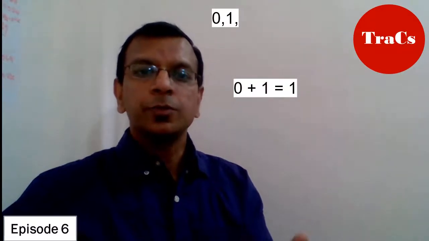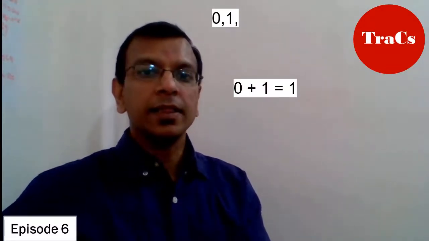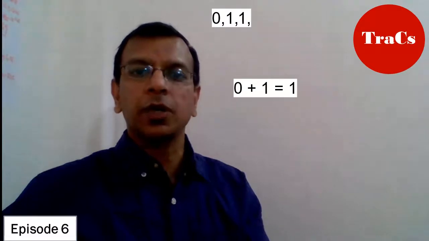So let us begin by understanding what the Fibonacci series is and a brief history of it. The series was first invented by an Italian mathematician named Leonardo Fibonacci, and that's exactly where it derives its name from, the Fibonacci series. Now the Fibonacci series begins with the basic numbers 0 and 1, and to derive its next number it simply adds these two numbers, which means 0 plus 1 equals 1. That becomes the third number of the Fibonacci series.